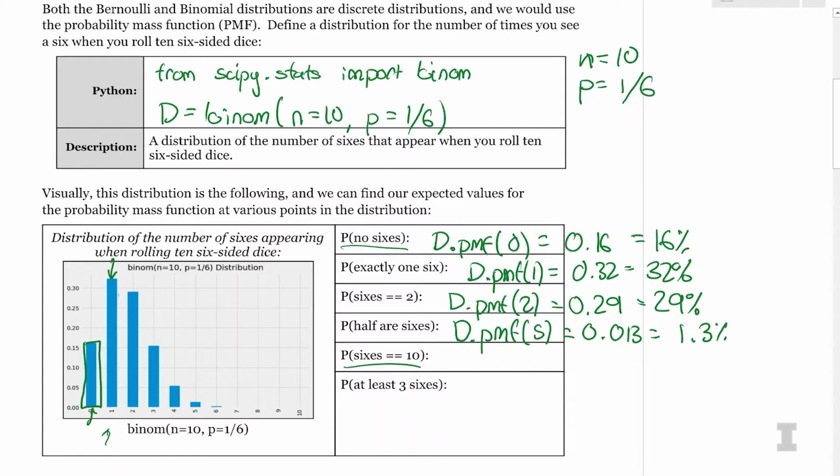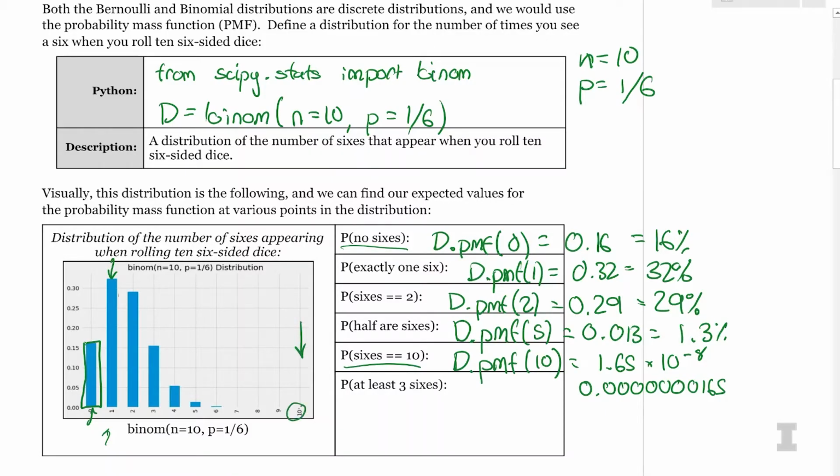And what about the probability of getting 10 6s, all 10 dice? So d.pmf of 10. This one is tiny. It's 1.65 times 10 to the negative 8. So we can move the decimal to the left 8 places. So this is the same as saying 0.0000000165, which is way, way less than 1%, less than 1% of 1%.